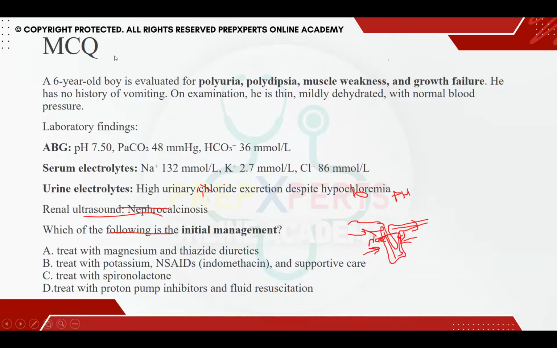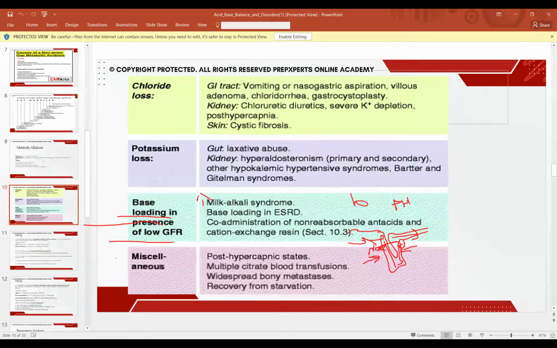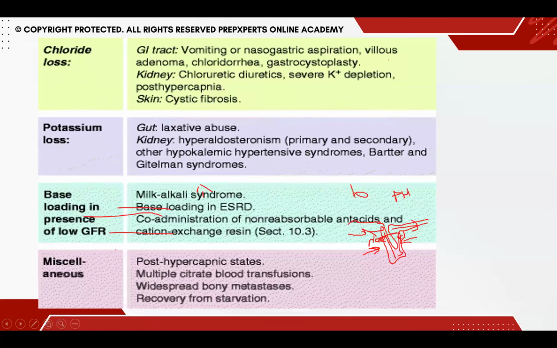Okay, now let's talk about metabolic alkalosis causes. In causes of metabolic alkalosis, understand that it is either from the GI tract or from the kidneys. In the GI tract, it will be loss in the form of vomiting, persistent NG aspiration, or gastroplasty, where acid is being lost. In the kidneys, if there is a defect like Bartter syndrome or Gitelman syndrome, it is going to cause it.